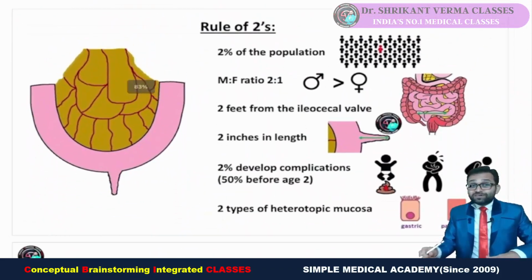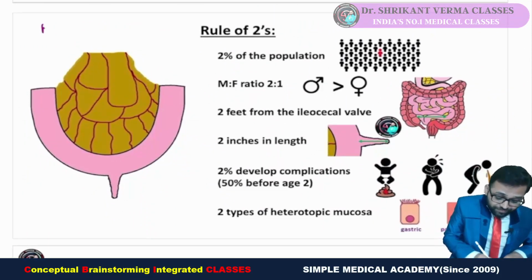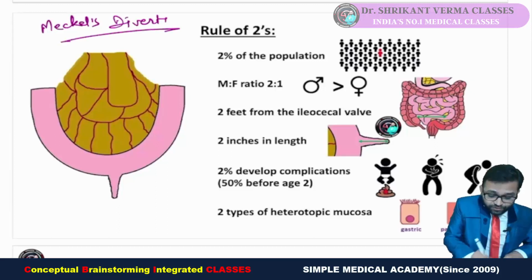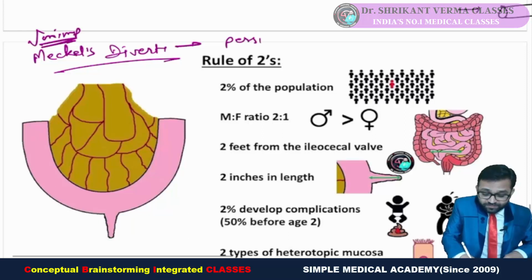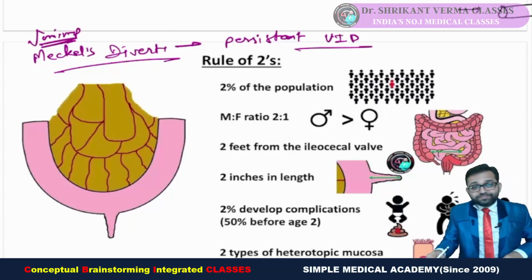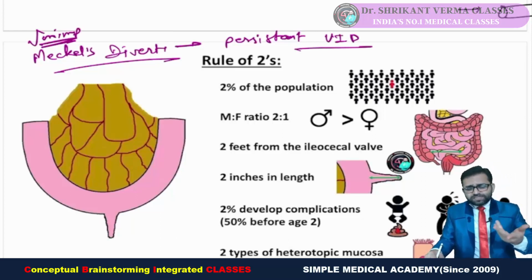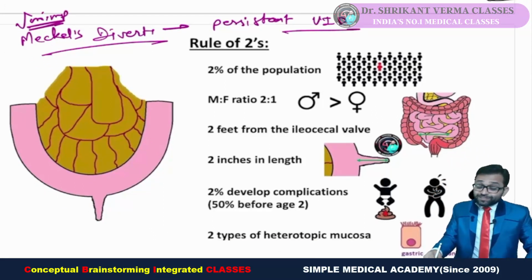And don't forget the rule of 2 for Meckel's diverticulum. Why I am mentioning this is very important again, because Meckel's diverticulum is nothing but a persistent vitellointestinal duct. More detail you will see in our surgery classes, but Meckel's diverticulum follows the rule of 2.